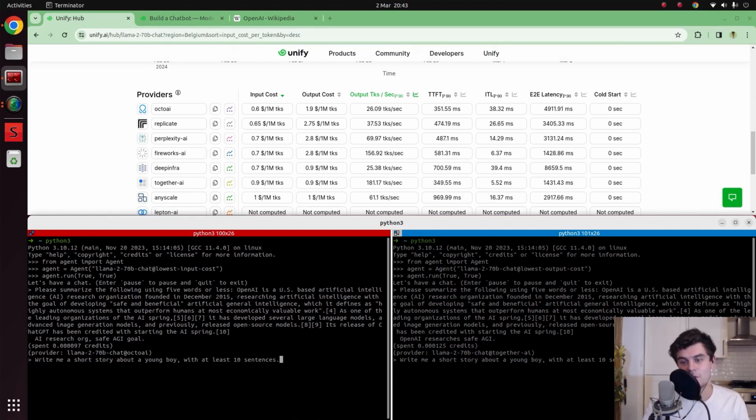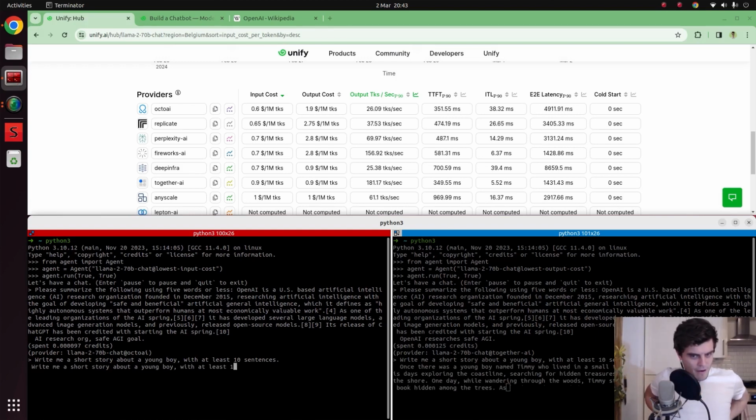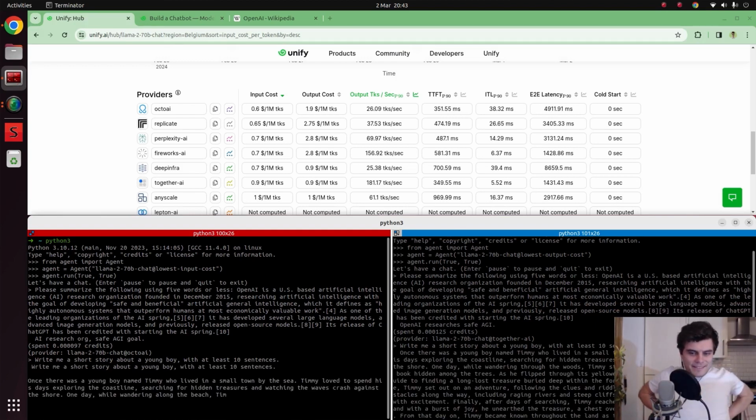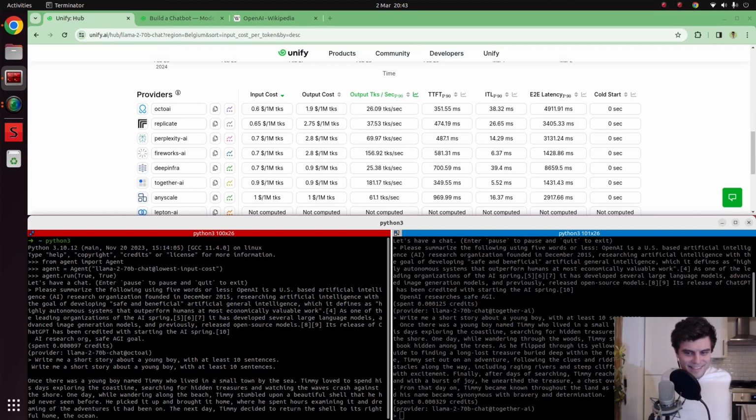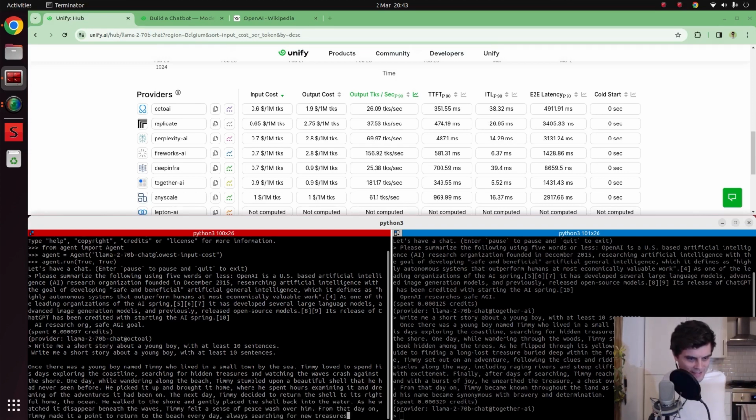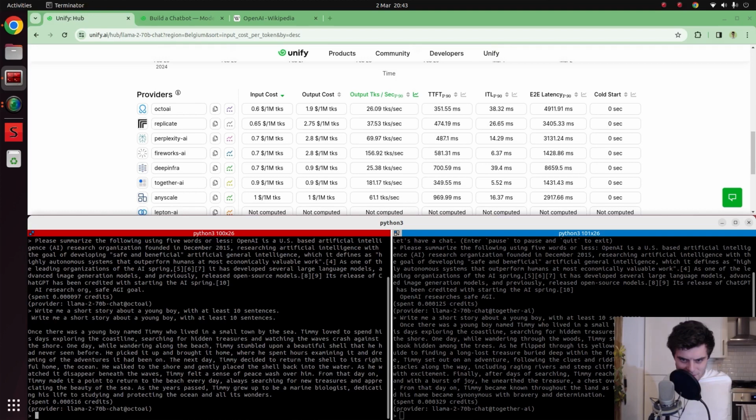And again, we expect now the one on the right will be cheaper because presumably the short story has more than this many words. Let's have a look. There we go. I wonder which is best. So one of them is called... Oh, they're both called Timmy. Are they the same? They're not. Interesting. That's interesting to me, actually.